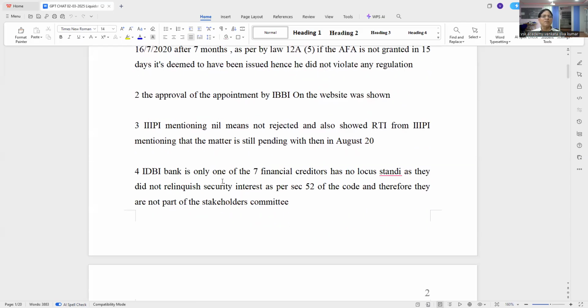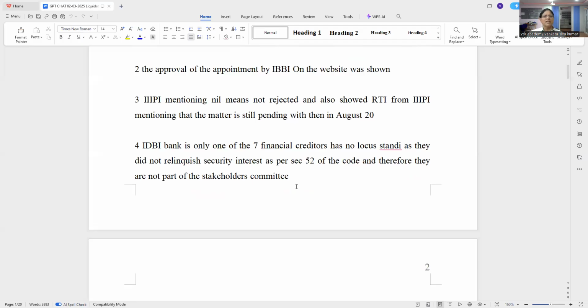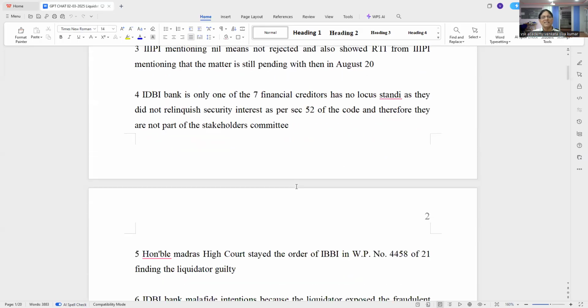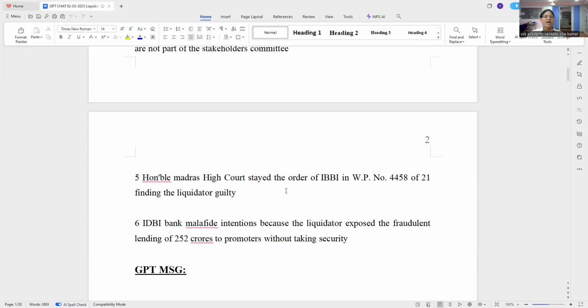And then I have shown IDBI Bank is only one of the 7 financial creditors and has no locus standi, as they did not relinquish the security interest as per section 52 of the Code. So they are not part of the SEC. So they don't have locus standi. And I have also submitted that the order passed by the IBBI was stayed by the Honorable Madras High Court. When there is an interim stay, where is the question of proceeding? They should not have proceeded in this matter.